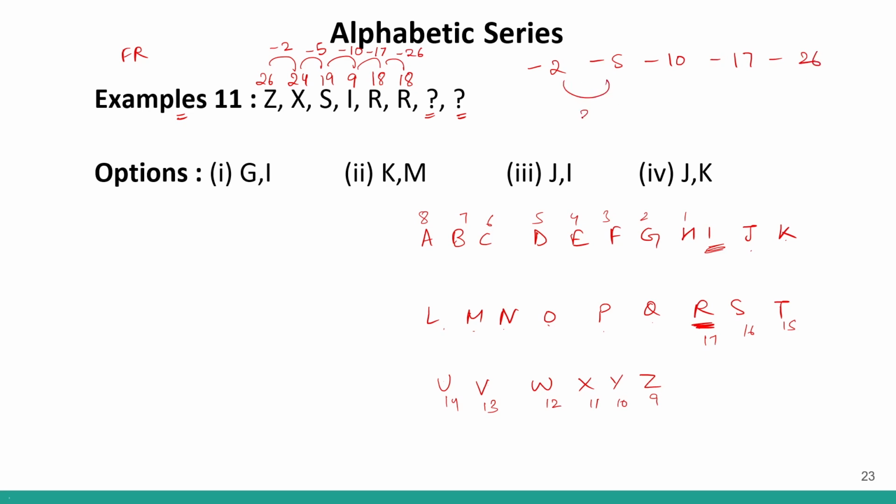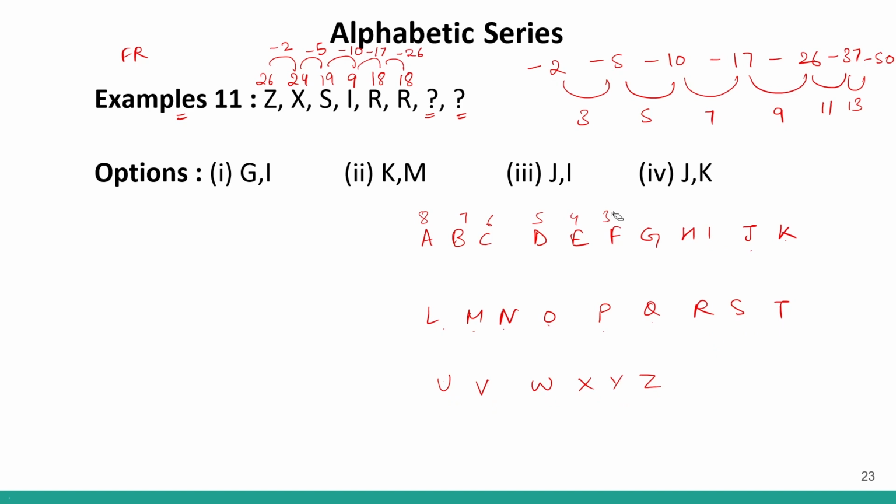The difference over here is 3, then 5, then 7, and then 9. So now I can see a pattern of 3, 5, 7, 9. The next element will be 11, so if I add this, I get -37. And the next will be 13, so if I add this, I'll get -50. So I would have to go -37 and -50 to get these elements. So now let us see.